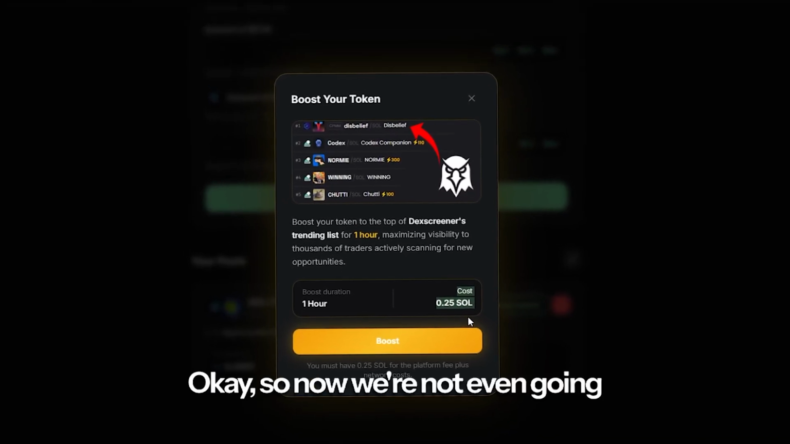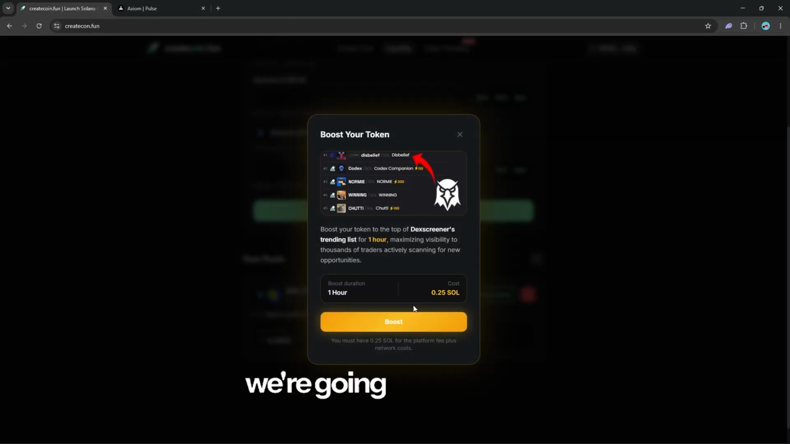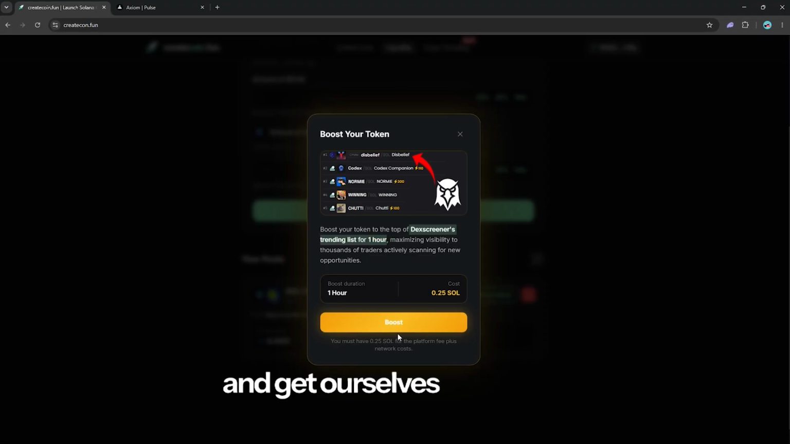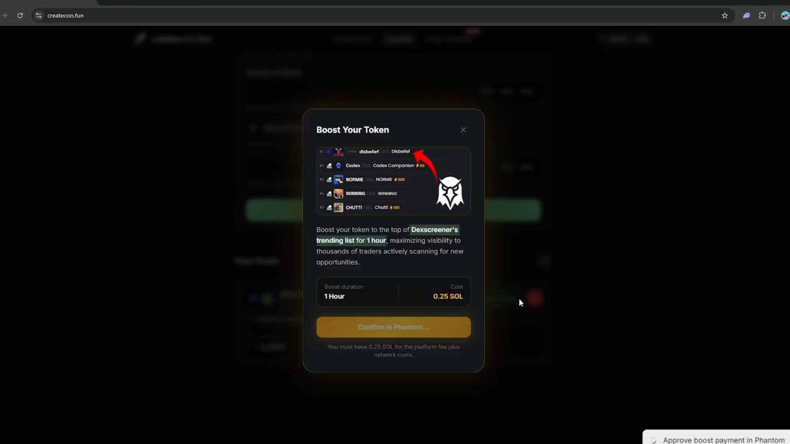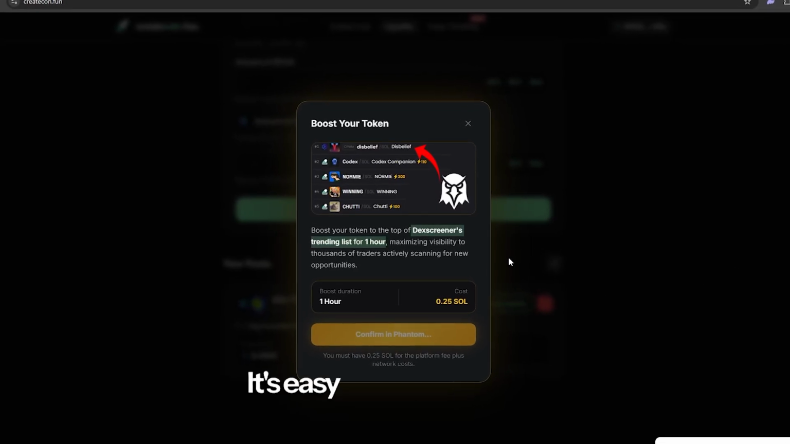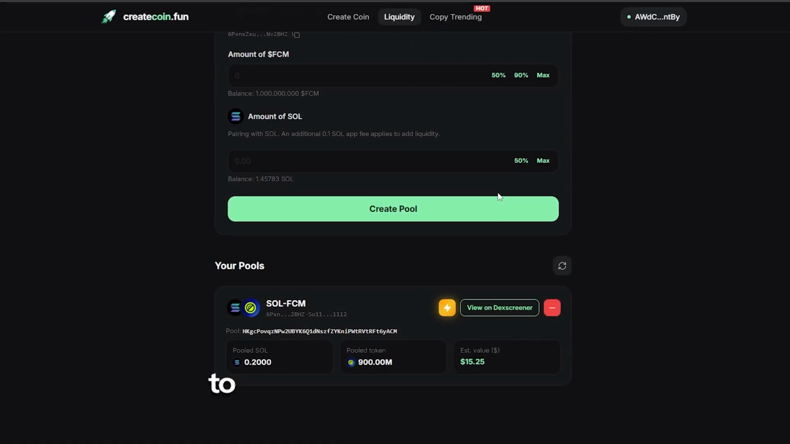Now, we're not even going to run for a whole hour, and you're going to see that we're going to make that money back and then some. So let's hit that boost button and get ourselves on the top of DexScreener's list. There we go. Easy peasy. Done. It's easy to spend money, and I'll show you it's easy to make money as well.